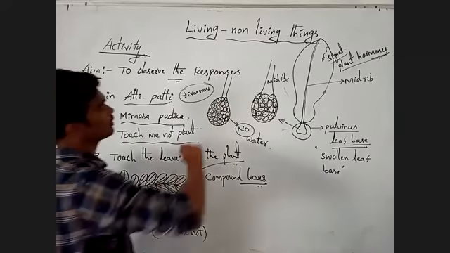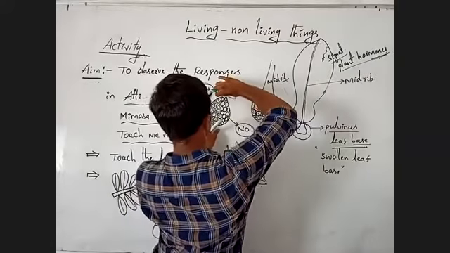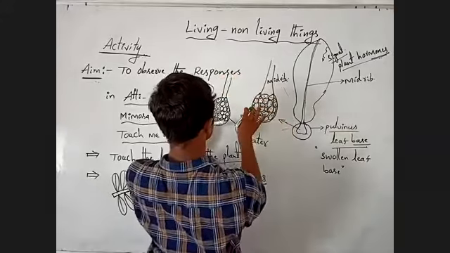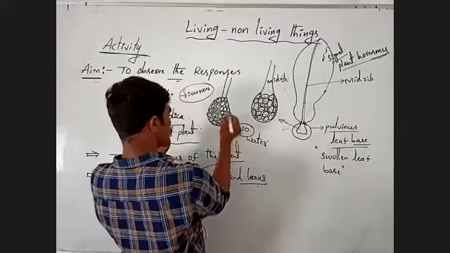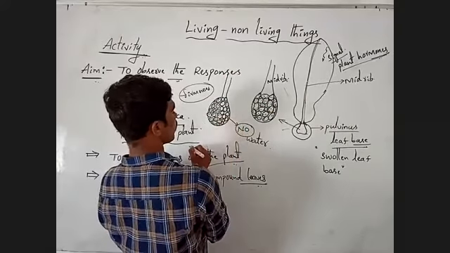That is why the entire leaflet falls towards the tissue which does not have water.